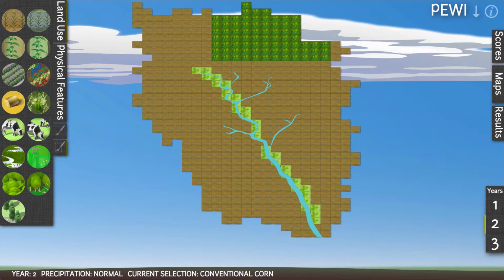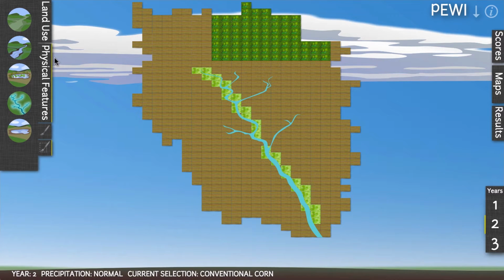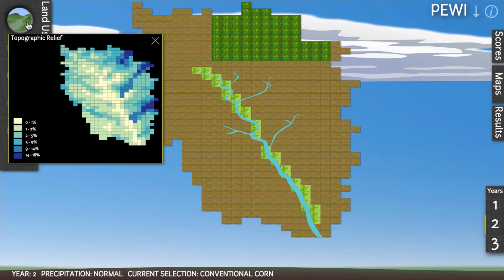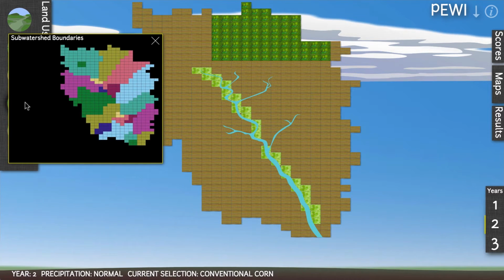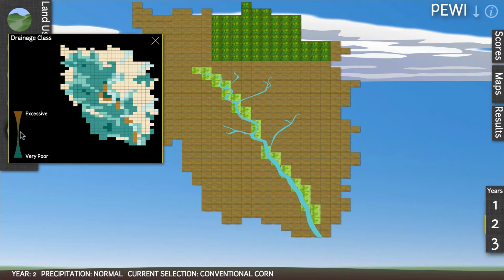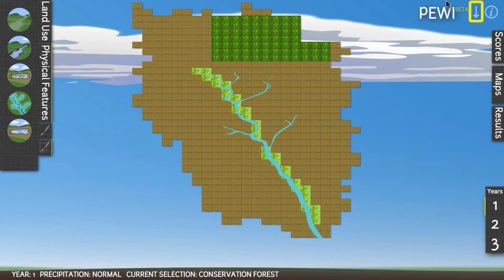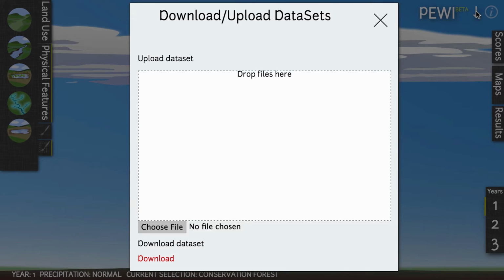Not all land uses have the same impacts on all types of land. Information on basic physical features of the PEWI watershed can be used to more effectively strategize your land use placement and optimize ecosystem service outcomes. You can find this information on the Physical Features tab. Click these icons to see color-coded maps of the watershed topography, flood frequency, strategic wetland areas, subwatershed boundaries, and soil drainage properties.